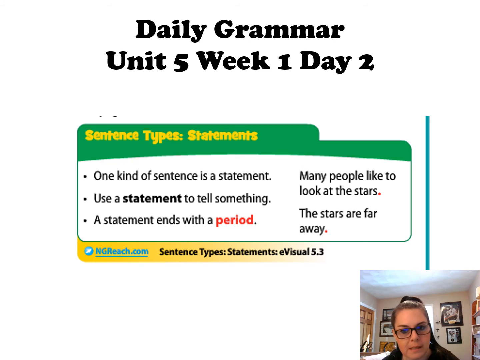So if you just want to say something, you want to tell me something, you're not asking me or yelling or demanding, you're just telling me something. That's a sentence. I like pizza. Many people like to look at the stars. The stars are far away. Those are just statements. You're just telling me something. It has a capital, and then for those kind of sentences, it gets a period at the end. Tomorrow we'll talk about questions, which is another kind of sentence. But today we're just going to talk about statements.